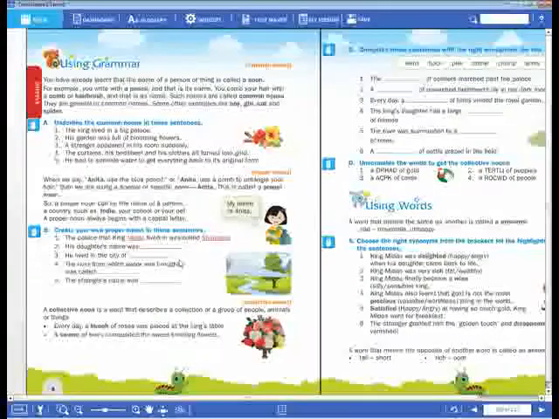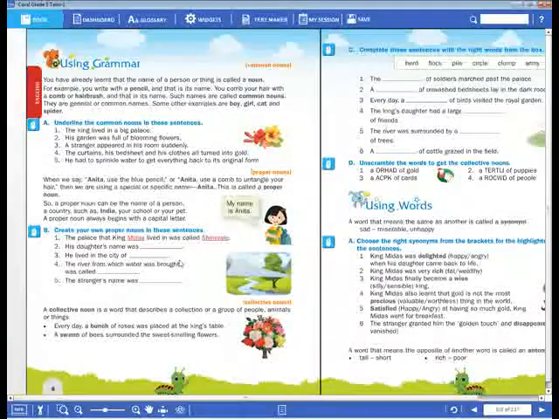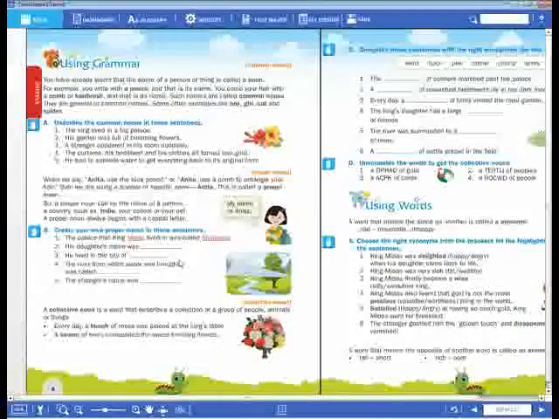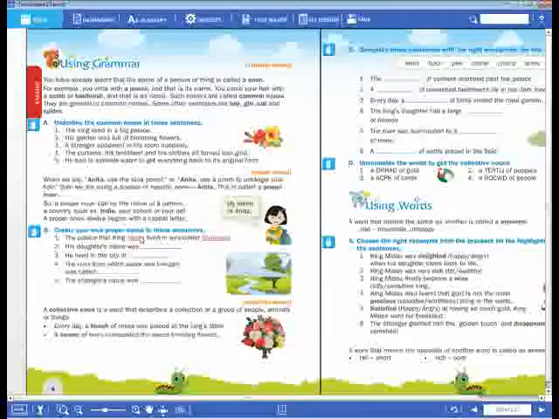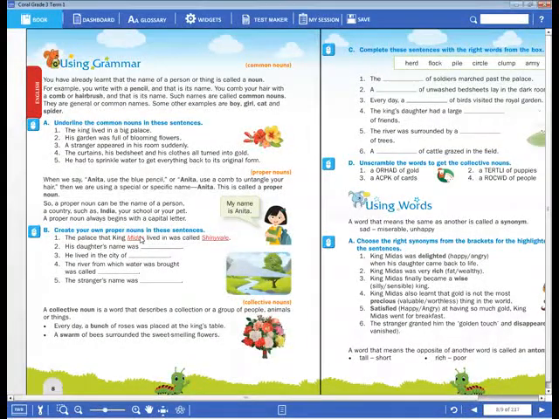So what is a common noun? Generally we use names like boy. We have so many boys, and we have not allotted a special name to that person. So boy, girl, king, house, school, bench, chair, all these names we can call common nouns. Why do we call it a common noun?